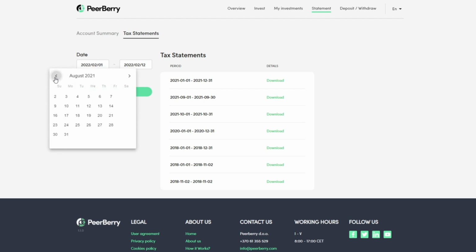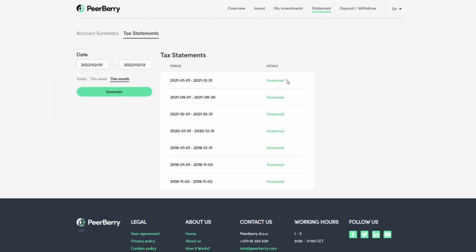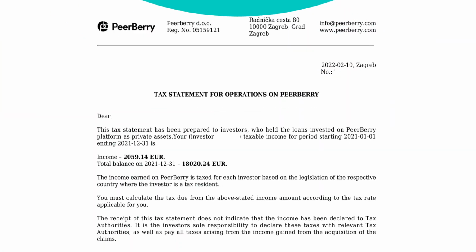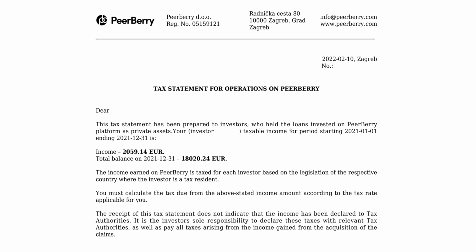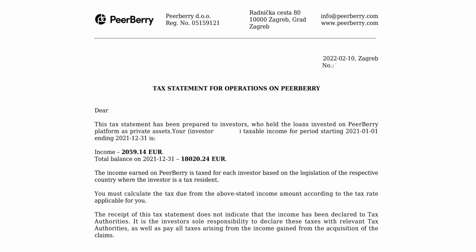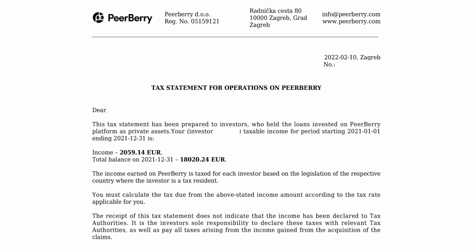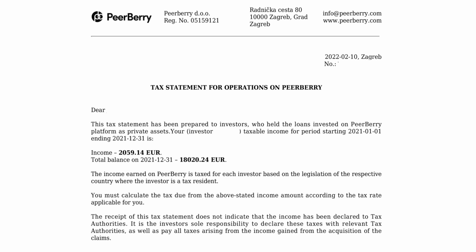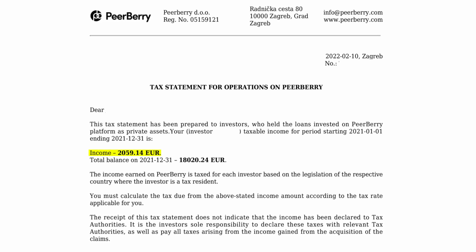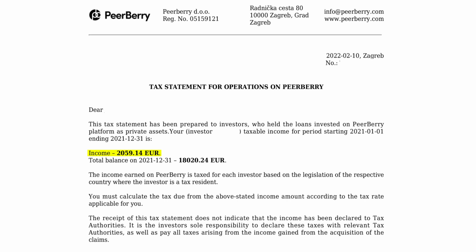You can download the file and review how much you have earned in income, which you have to declare to your tax authorities. So for instance, here you can see the last year I earned €2,059 of income on Peerberry. So this is the amount that I have to declare in my tax declaration. Depending on the tax form that you use in your country, you will need to put it in a field that is labeled as foreign capital income or income from other sources and attach the tax statement from Peerberry to your tax declaration.